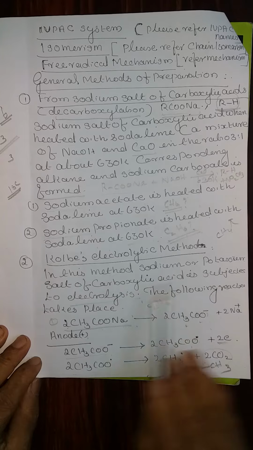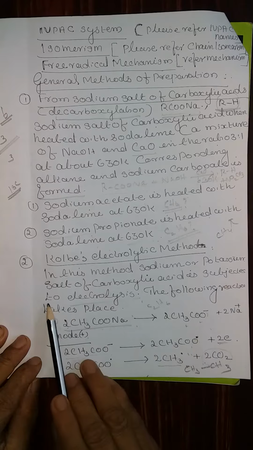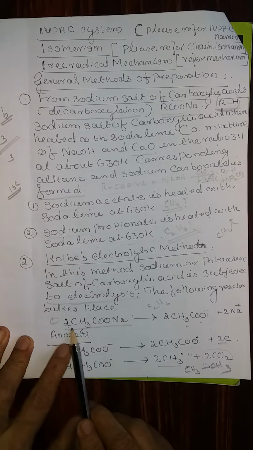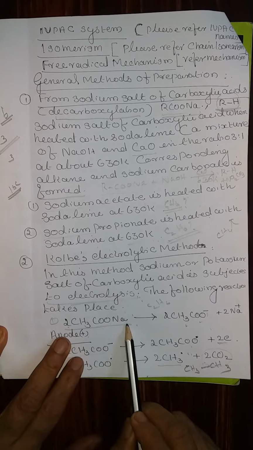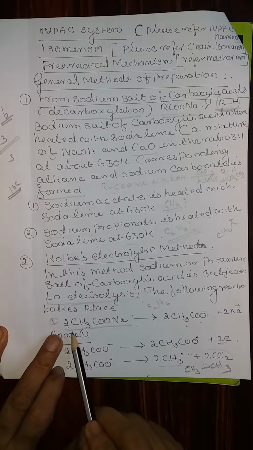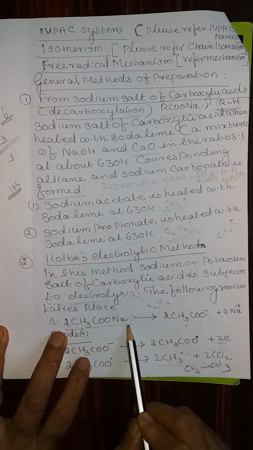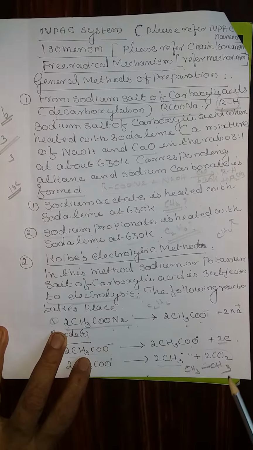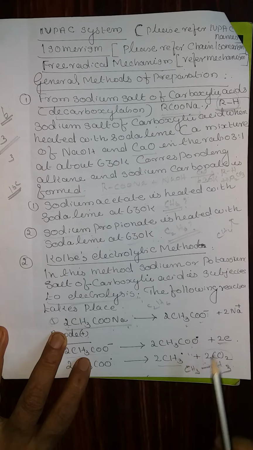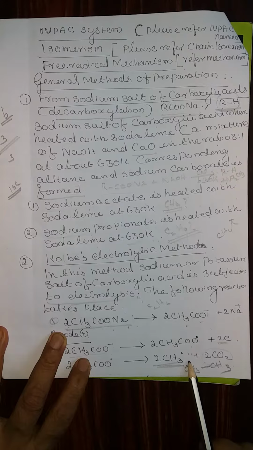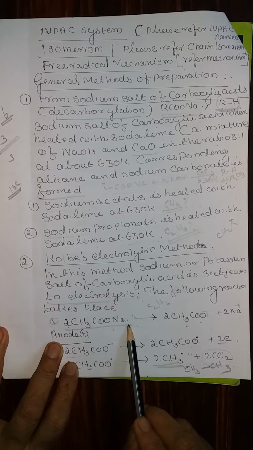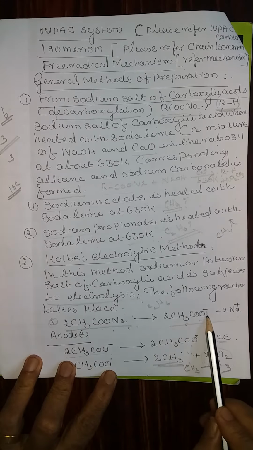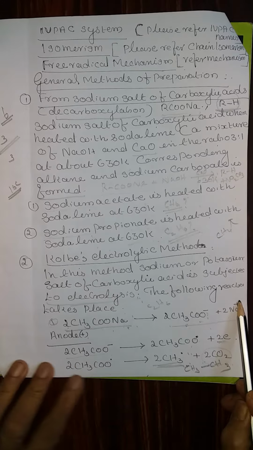In this method, sodium or potassium salt of carboxylic acid is subjected to electrolysis. The following reaction takes place. The compound selected is sodium acetate. First step, 2 molecules of sodium acetate are required. If you start the reaction with 1 molecule, you are not going to get the marks for this electrolytic reaction because it is not possible to produce ethane. That is a simple reason. 2 molecules of sodium acetate undergo ionization and form 2 acetate ions and 2 sodium Na plus ions.